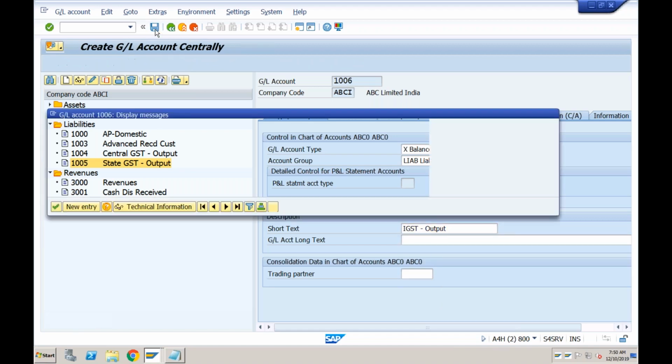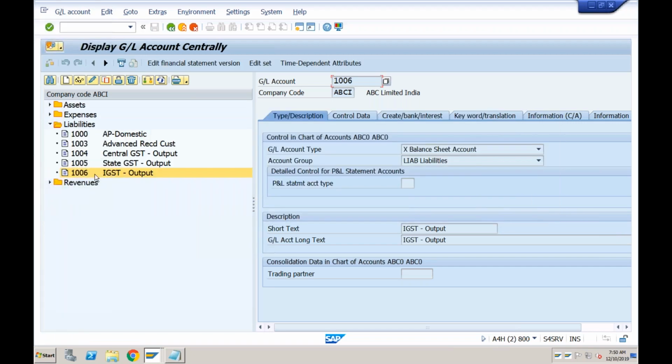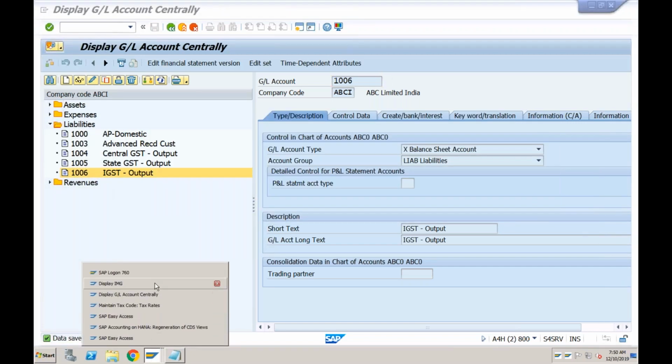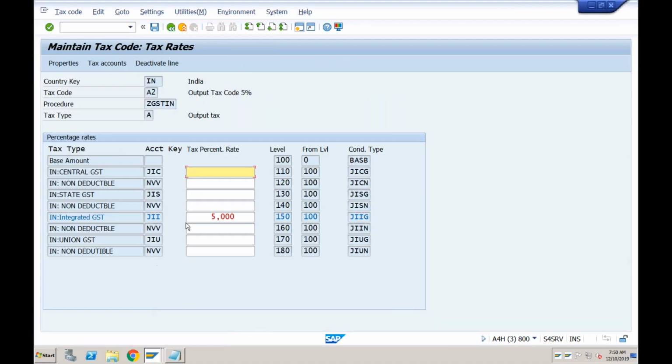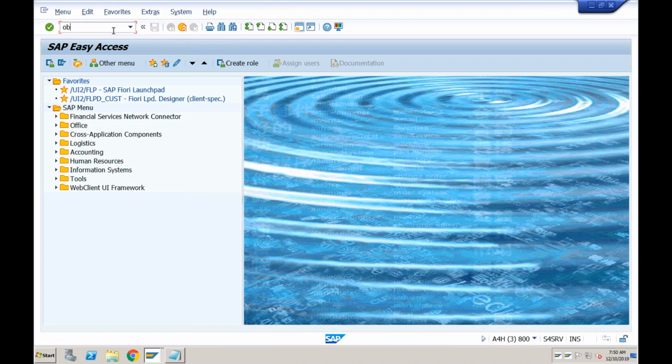Okay, click on save. So this is a GL account that I'll use for IGST 1006. So maintain tax codes. This is done. Let's come out of this and go to OB40.